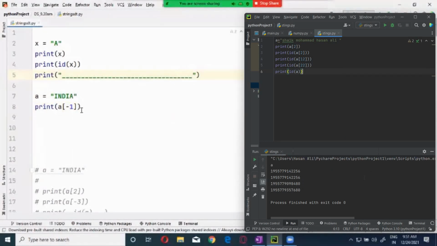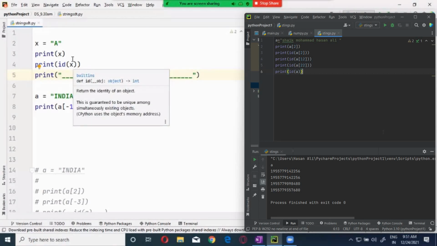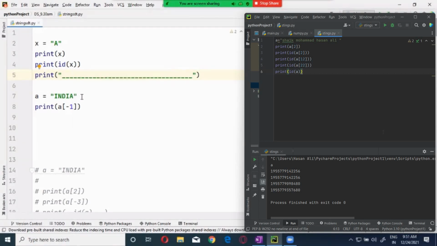A. Now what is the variable over here which is pointing to A? What is the variable in the first case which is pointing to A? X. What is the variable which is pointing to A in the next case? Small a is pointing to the string.